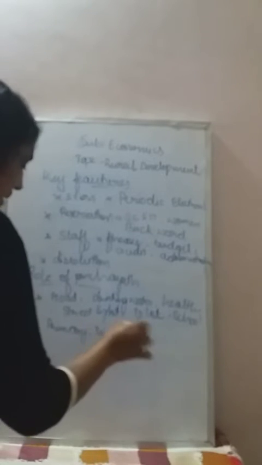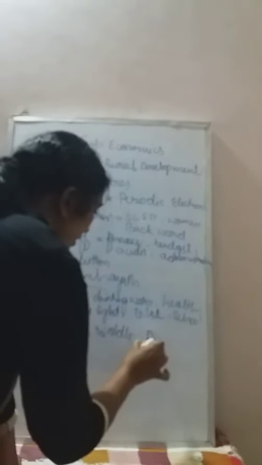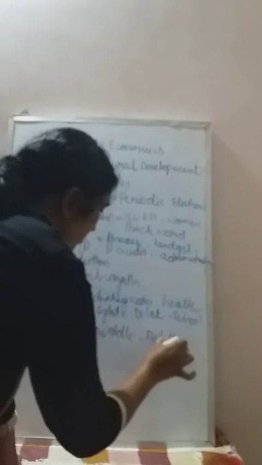And also the Panchayat Raj develops primary, middle and adult education. Middle in the sense 5th to 8th, primary in the sense 1st to 5th, and adult education from 9 to 12. It has developed the primary, middle and adult education, and also the Panchayat Raj has provided the vocational training for illiterates.